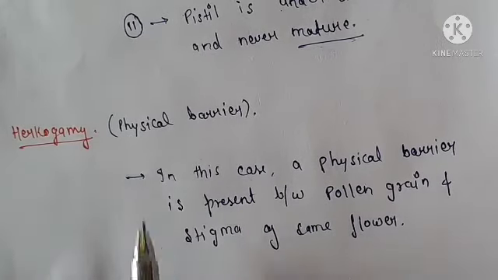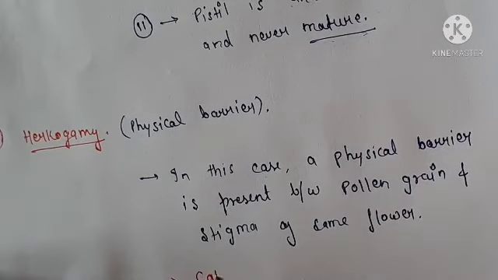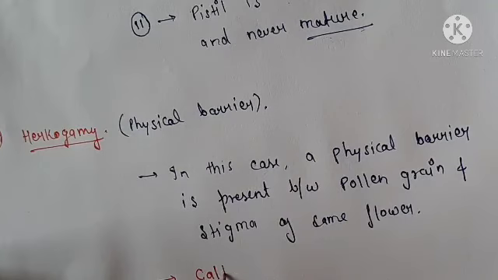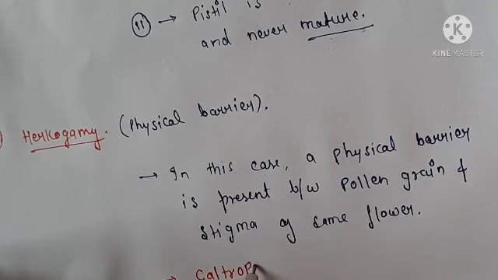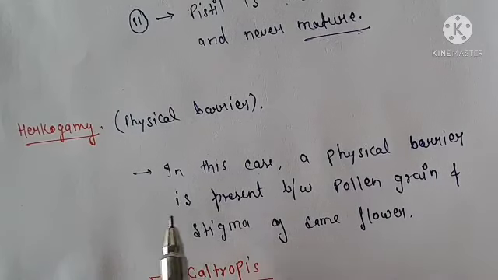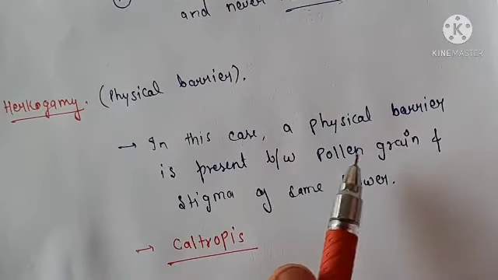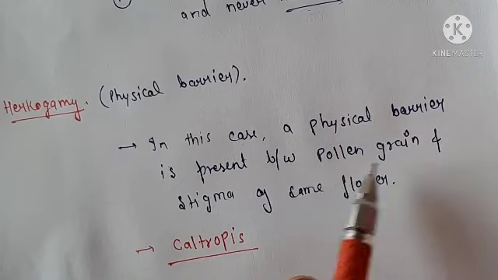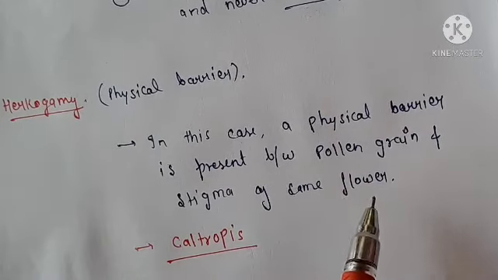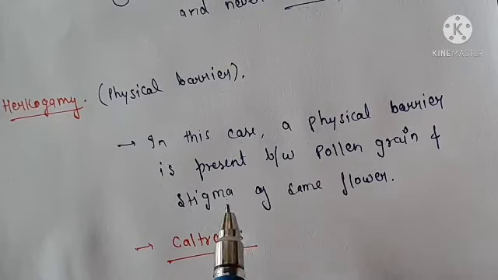Okay friends, for example, Calotropis. So in hercogamy, what will happen, friends? In this case, a physical barrier is present between pollen grain and stigma of the same flower to ensure cross pollination. For example, Calotropis, how it is modified for cross pollination.